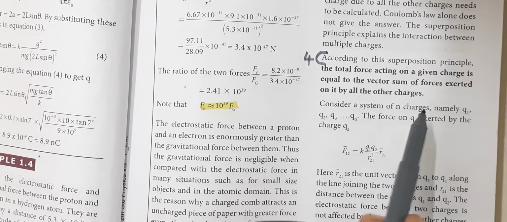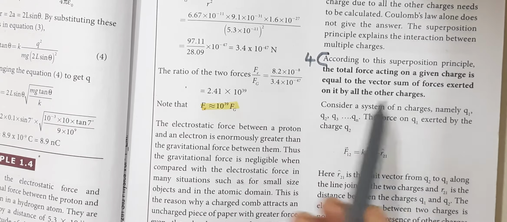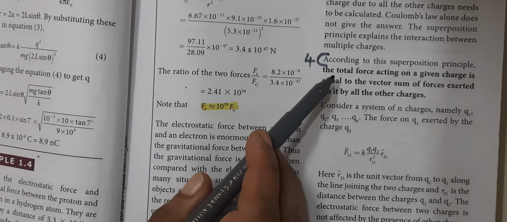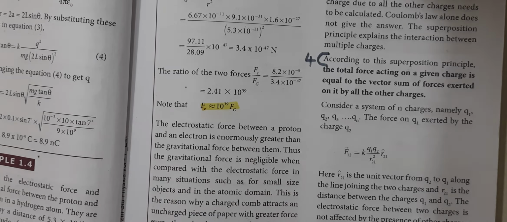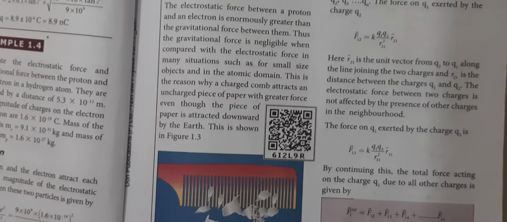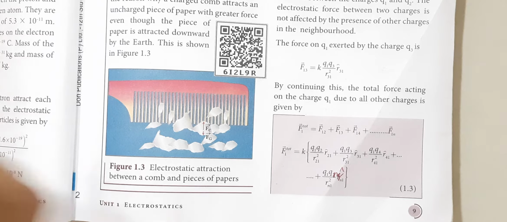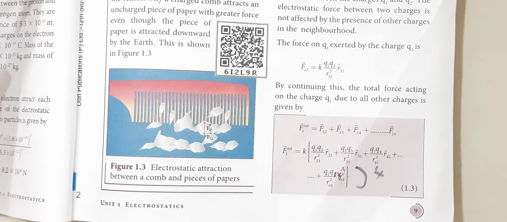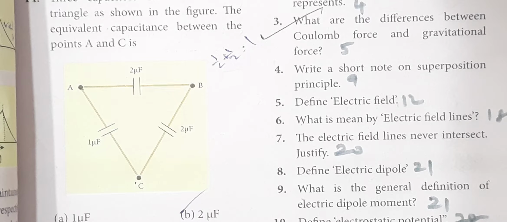If they ask only superposition principle, you can write this much, but if they ask to explain, you have to write from here to the end, that is till here. Okay, this is equation 4. This can be asked for a 3 mark question.